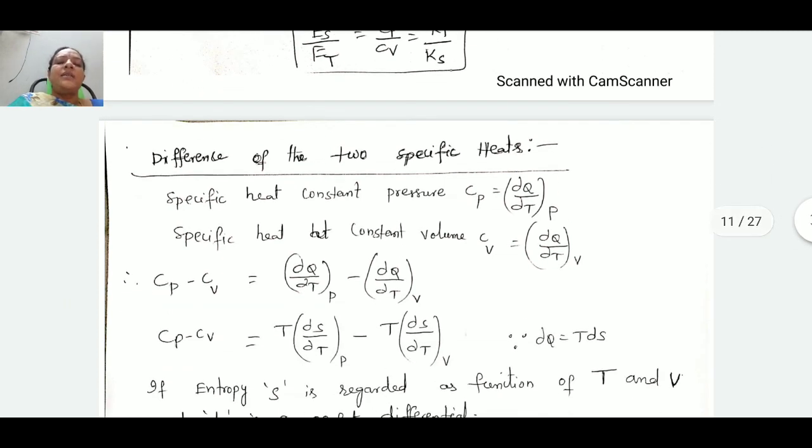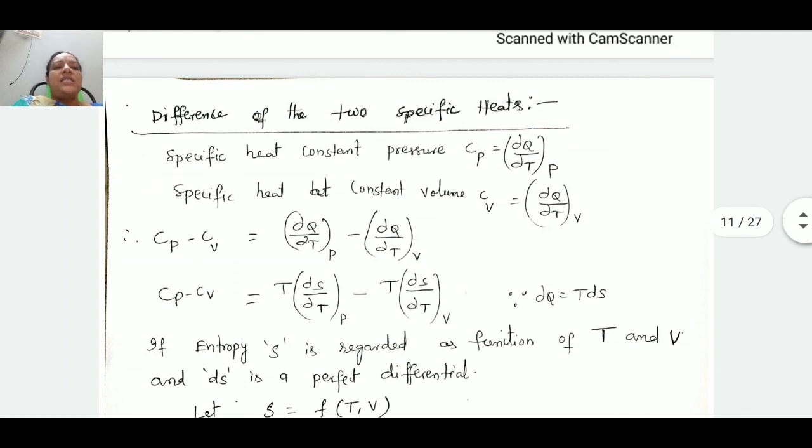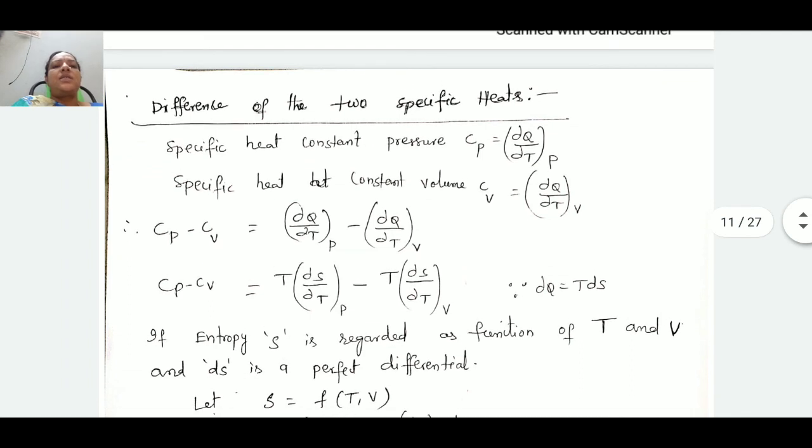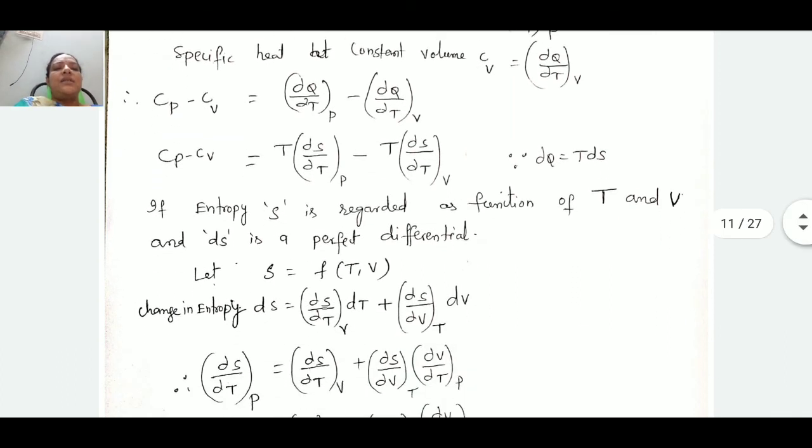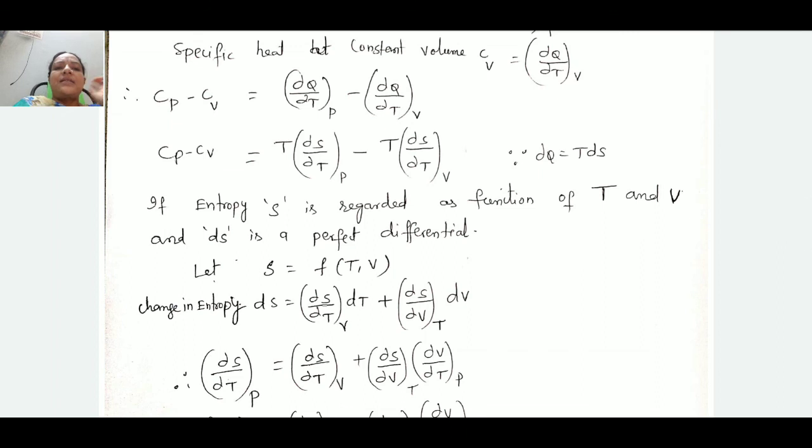Similarly, for the difference of specific heats, we follow this process. We arrive from the specific heat at constant pressure and the specific heat at constant volume. Like that, we proceed this way. Just give a glance here.